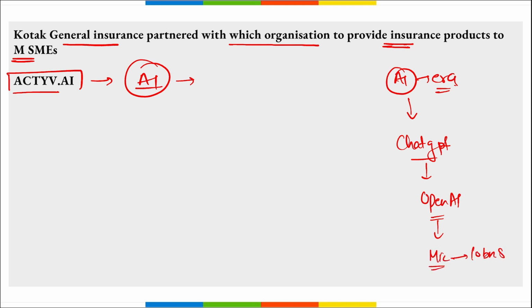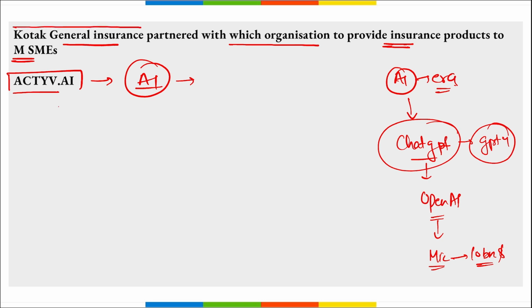Almost $10 billion were invested in OpenAI. And recently, the latest version GPT-4 was also launched by the same, right? And we will be seeing a huge change in the job sector also in the coming years because of this artificial intelligence, correct? So recently it was Kotak General Insurance that partnered with Active AI to provide insurance products